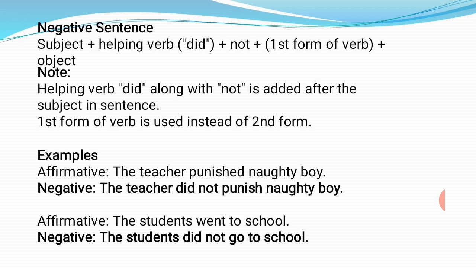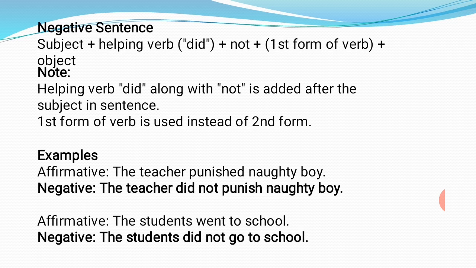For negative sentences, just like in present indefinite tense, we have to use a helping verb here, that is did. In present indefinite tense, we have used do or does, and in past, we will use did. Subject plus helping verb, that is did, plus not, plus first form of verb, as we have already discussed that with did we use first form of verb, plus object. Helping verb did along with not is added after the subject in a sentence, and first form is used instead of second form of verb.